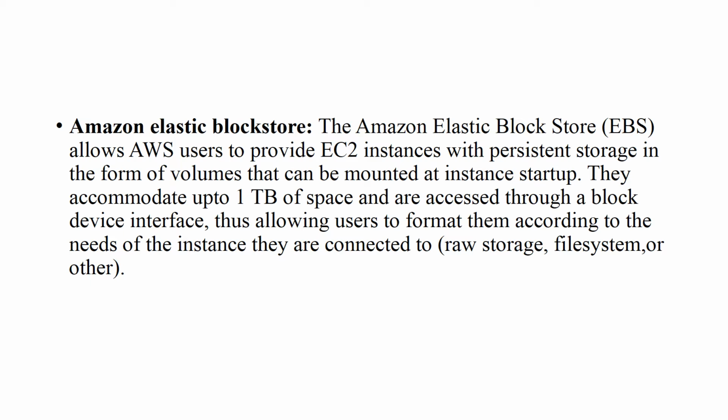These volumes accommodate up to 1 TB of space and are accessed through a block device interface, which allows users to format them according to the needs of the instance that they are connected to. So initially, it provides 1 TB of space, which can be formatted by users as per their needs.